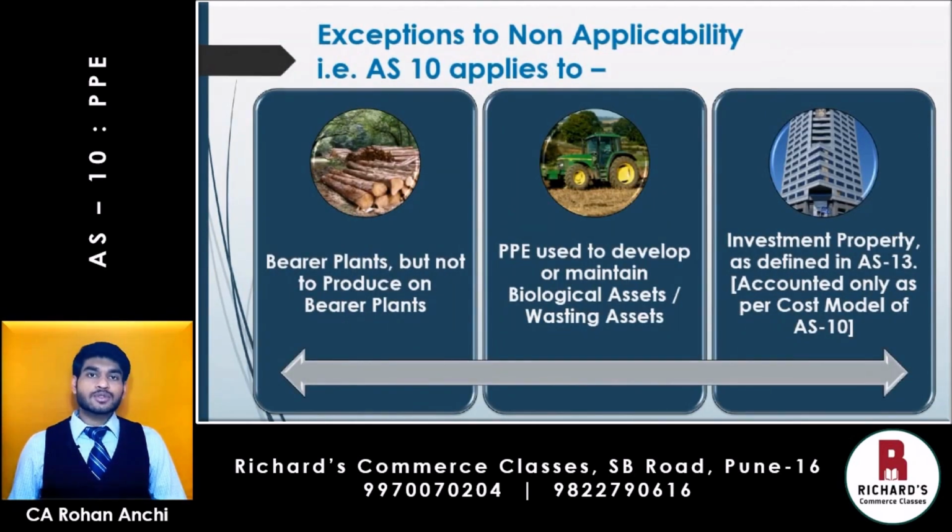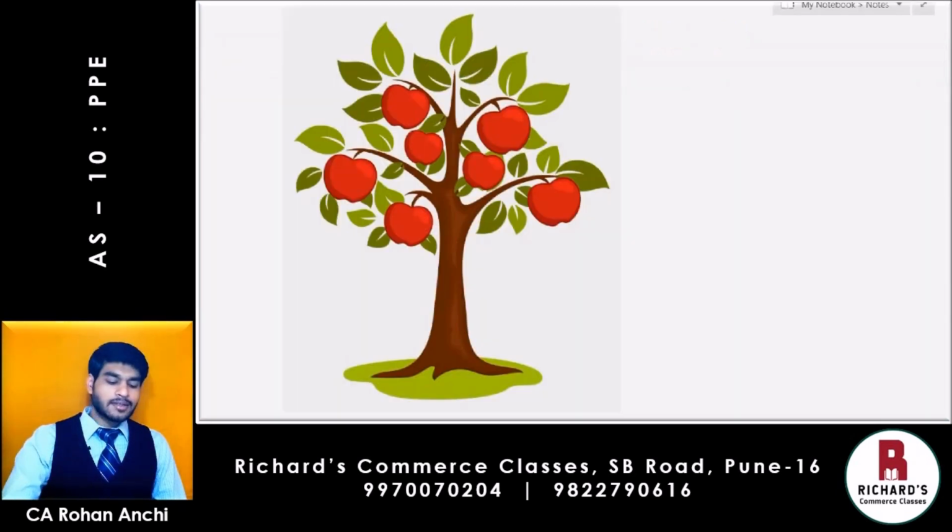Then you have exceptions to non-applicability. What are the exceptions to non-applicability? The meaning of this is AS 10 will apply to these assets. Let us take the first one, that is bearer plants, but not to produce on bearer plants. Firstly, we need to know what is the meaning of bearer plant and produce on bearer plant. Let us take an example.